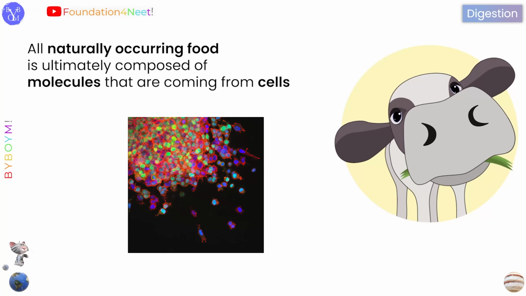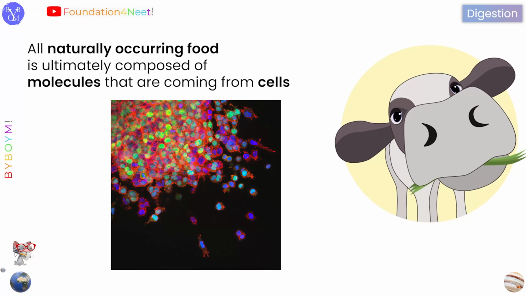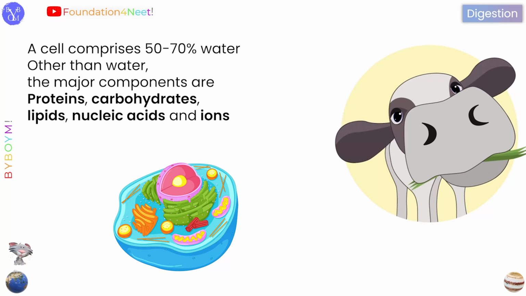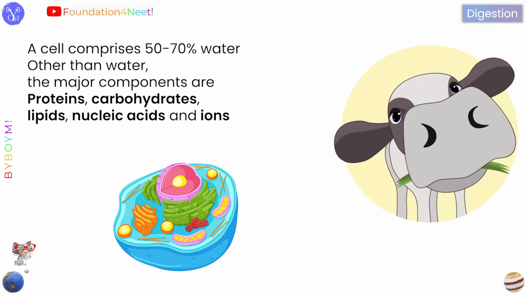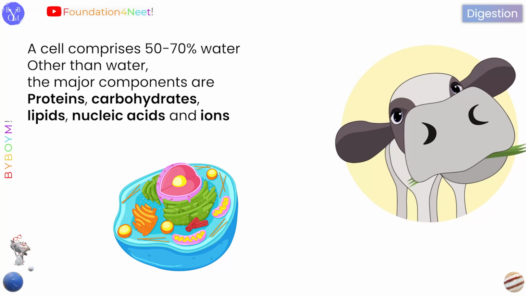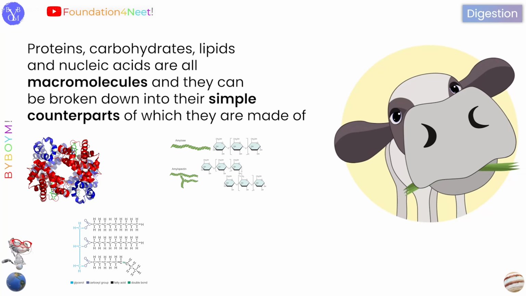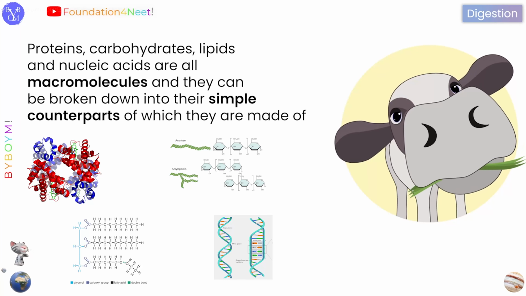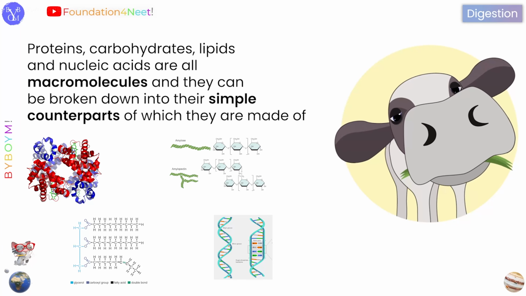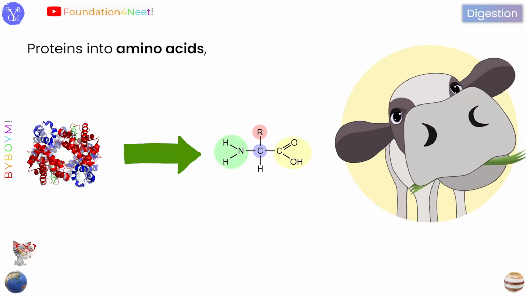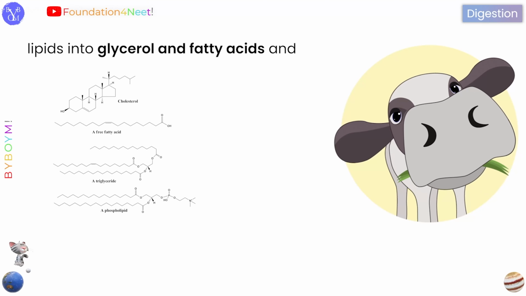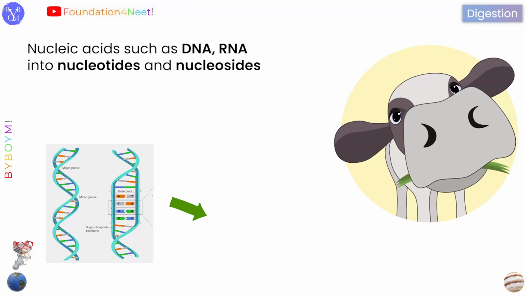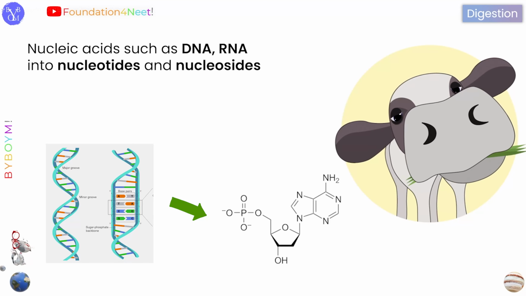All naturally occurring food is ultimately composed of molecules that are coming from cells. A cell comprises 50 to 70% water. Other than water, the major components in a cell are protein, carbohydrates, lipids, nucleic acids, and ions. Protein, carbohydrates, lipids, and nucleic acids are all macromolecules, and they can be broken down into their simple counterparts of which they are made. Protein can be broken down into amino acids, carbohydrates into monosaccharides, lipids into glycerol and fatty acids, and nucleic acids such as DNA and RNA can be broken down into nucleotides and nucleosides.